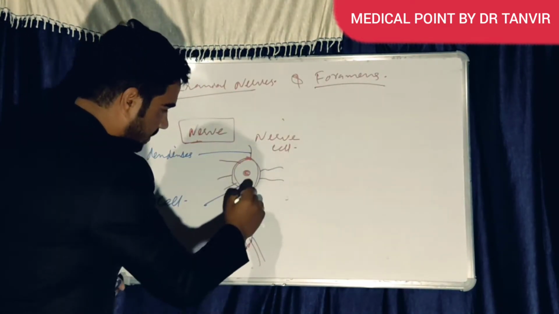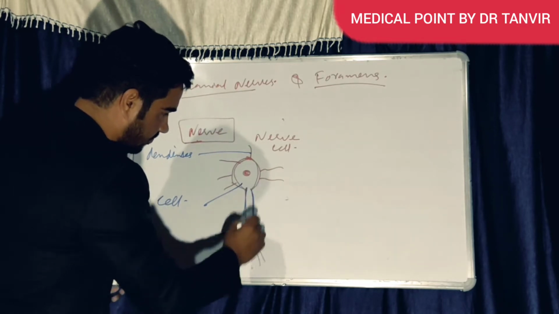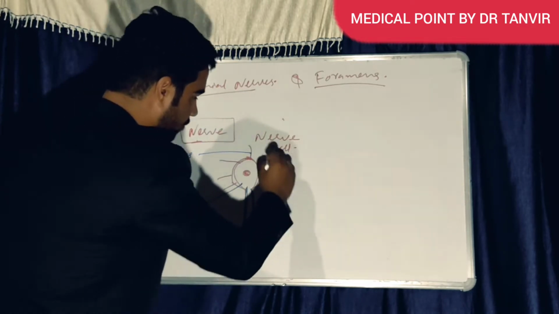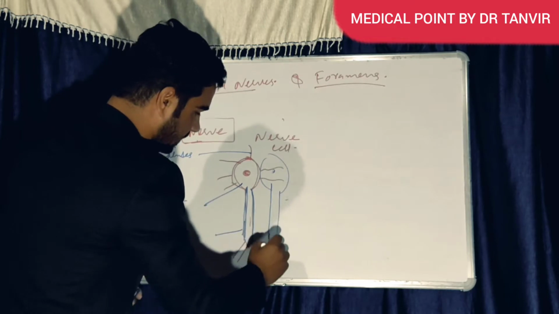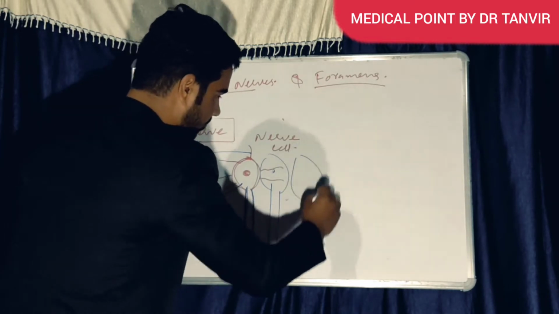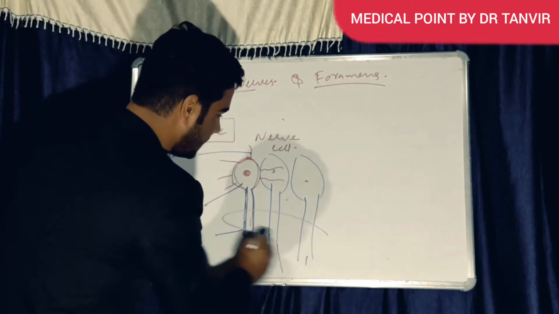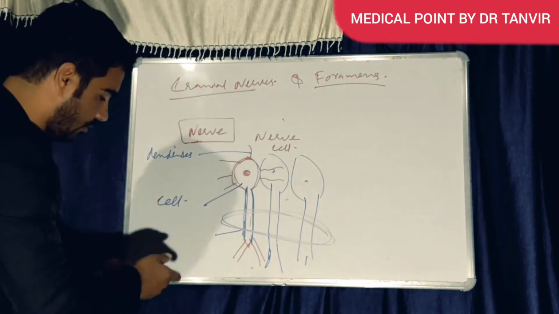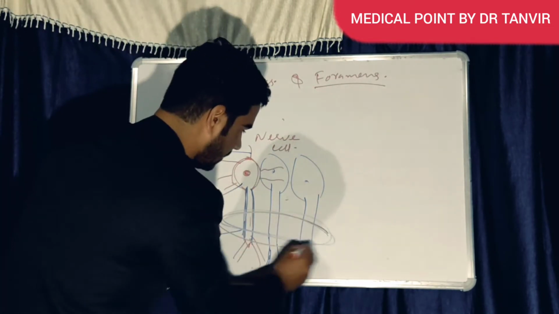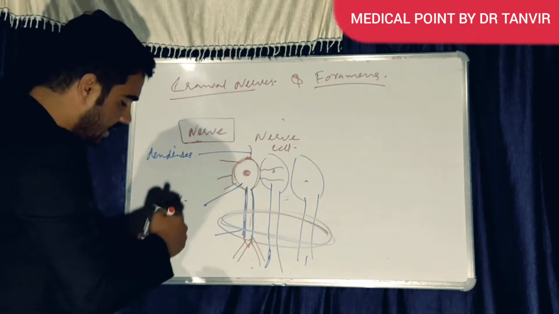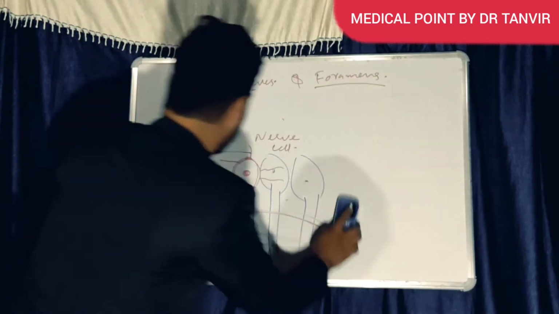These axons, when there are so many cells, these axons together, a collection of axons outside the central nervous system.